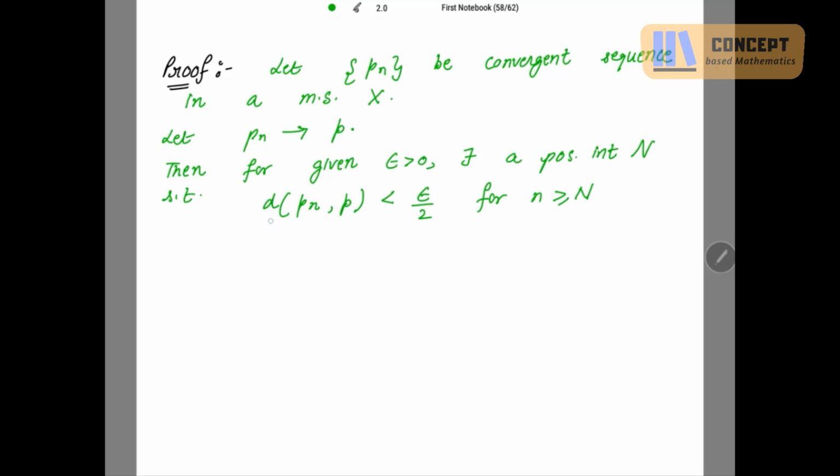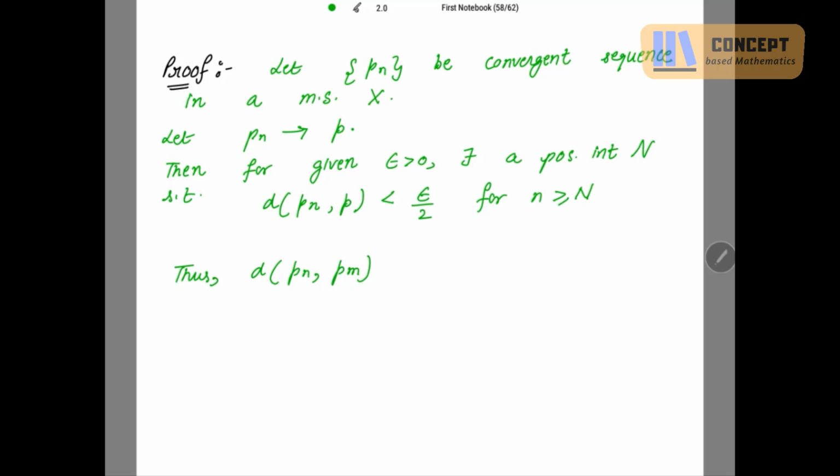So now for proving the sequence to be a Cauchy sequence, I must define the distance of any two terms. Now when will the sequence be a Cauchy sequence? When the distance between any two terms of the sequence can be made as small as possible, or which is strictly less than epsilon. This I have to prove.